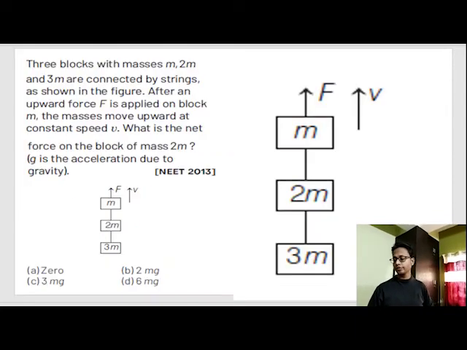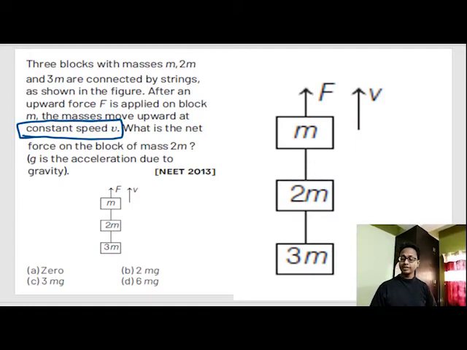Now, this is a tricky question. This is not a conceptual question. This is a very tricky question. Three blocks with mass m, 2m and 3m are connected by a string, as shown in the figure. After an upward force of F is applied on the block, the mass moves upward at a constant speed v. This is the entire question.